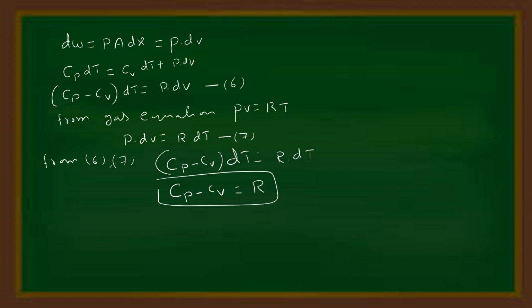Cross-sectional area into displacement gives the change in volume dV, that is equal to A into dx. So Cp dT is equal to Cv dT plus P dV. Cp minus Cv into dT equal to P dV. From the ideal gas equation, PV is equal to RT, then P dV is equal to R dT. From 6 and 7, Cp minus Cv into dT equal to R dT, then Cp minus Cv is equal to R, where R is the universal gas constant.